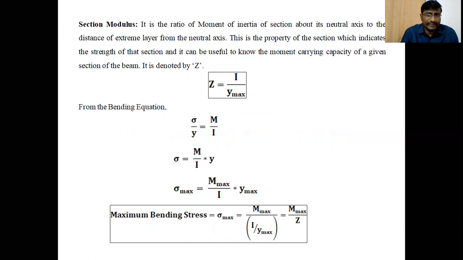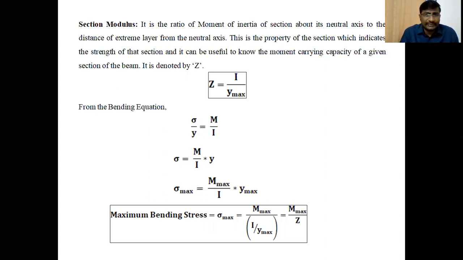Section modulus is the ratio of the moment of inertia of a particular cross section about the neutral axis to the maximum distance, that is, the distance of the extreme layer from the neutral axis, y maximum. This is the property of a section which indicates the strength of that section, and it can be useful to know the moment carrying capacity of the given section of the beam.